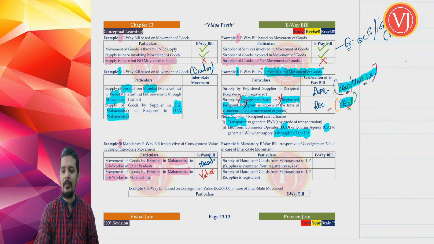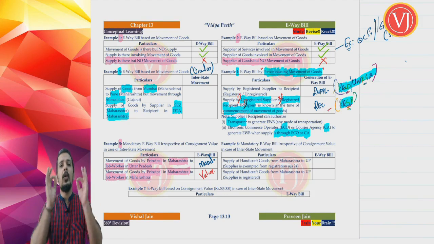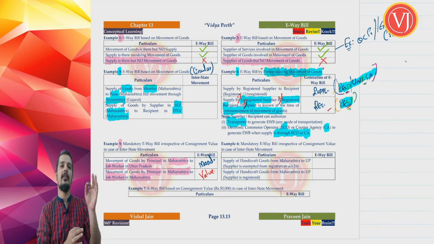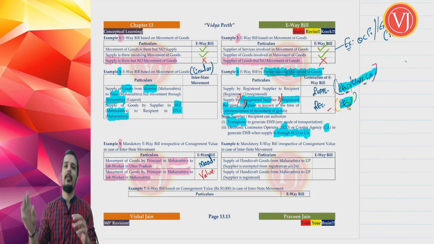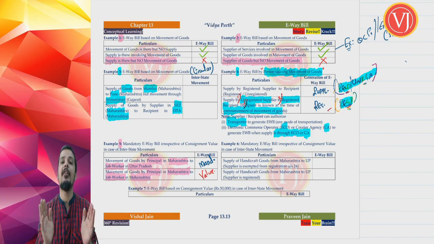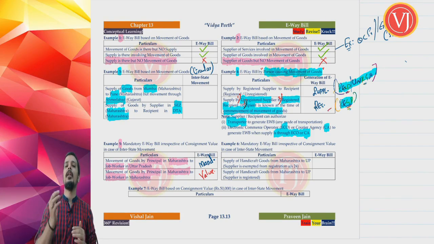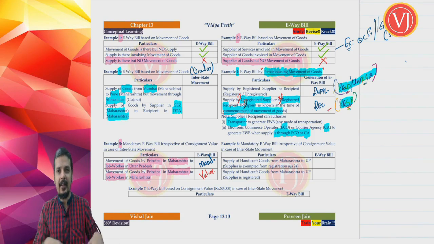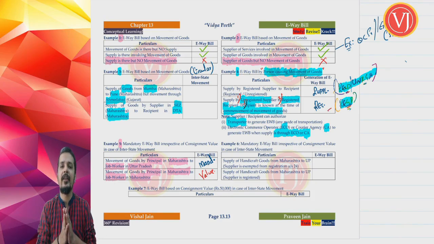So in case 1 of example 5, where the movement of goods was from principal in one state to job worker in another state, you have to generate e-waybill, whether it is 5,000 or 50,000 or 5 lakhs or 50 lakhs, mandatory e-waybill irrespective of value. And when I talk about movement of goods by principal in one state to job worker of the same state, so it is intrastate movement within that particular state, then e-waybill will be required, but based on the value.